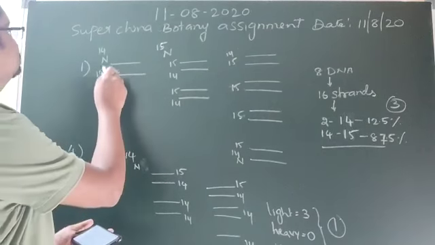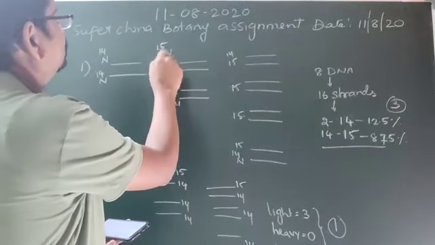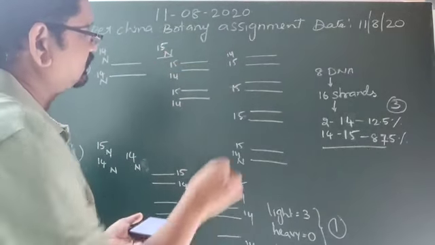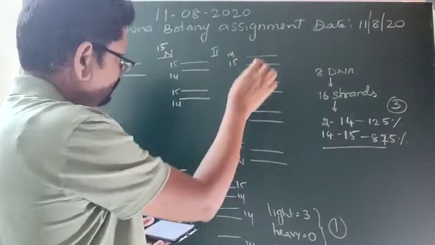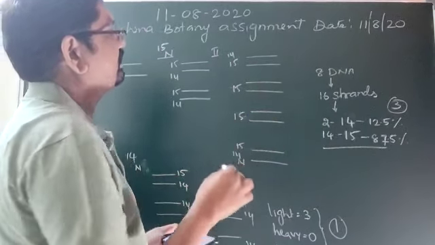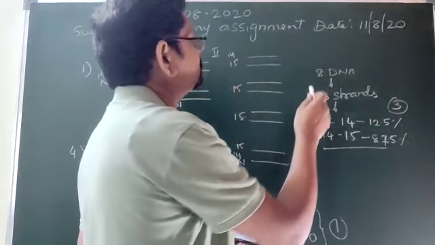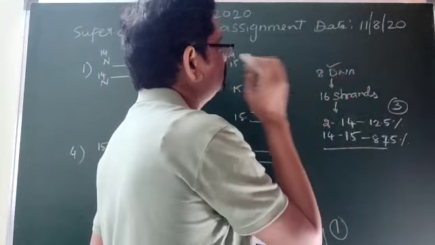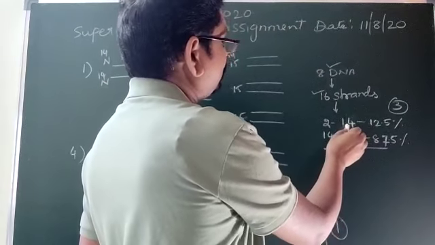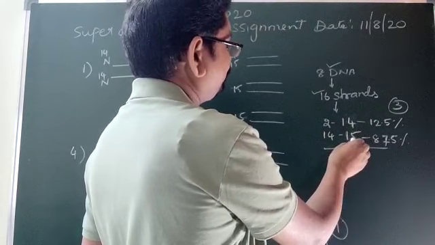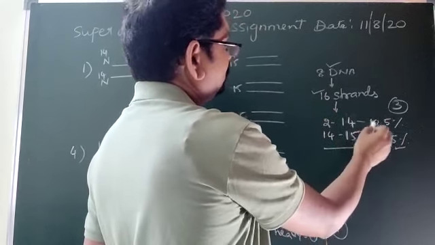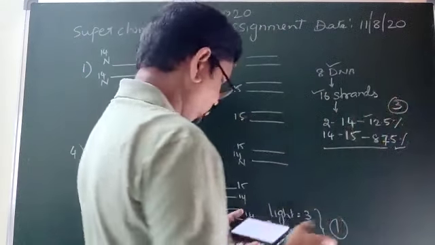So I took here N14 and N14, and it is replicated in N15. So 2 hybrid DNAs are formed. Next, the second time it is replicated, 2 hybrid DNAs, and the remaining are heavier DNAs. After the third replication, a total of 8 DNAs are formed, that is 16 strands. Among the 16 strands, N14 is 2 strands and N15 is 14 strands. So N15 is 87.5, N14 is 12.5, option 3 is correct.